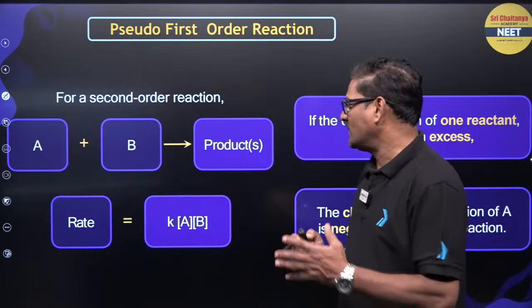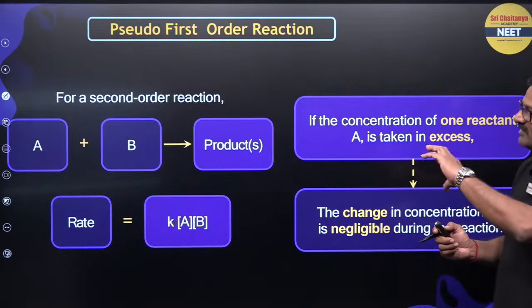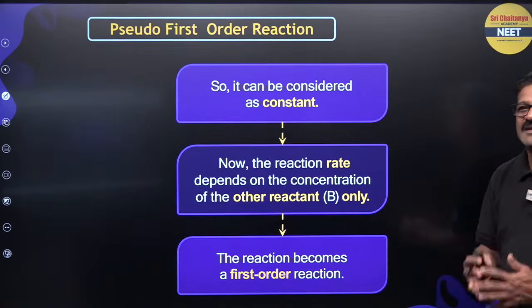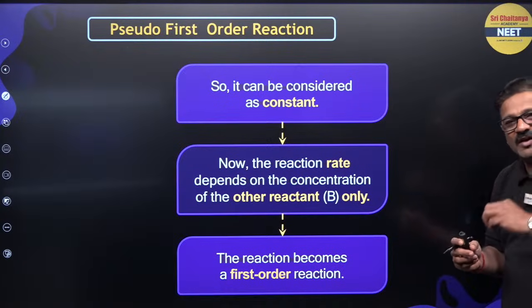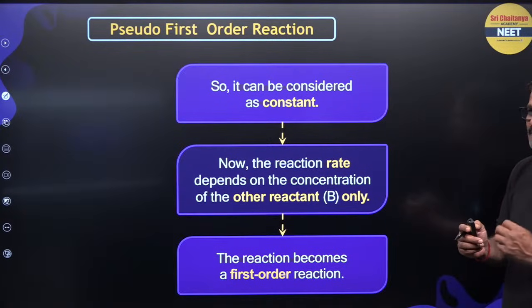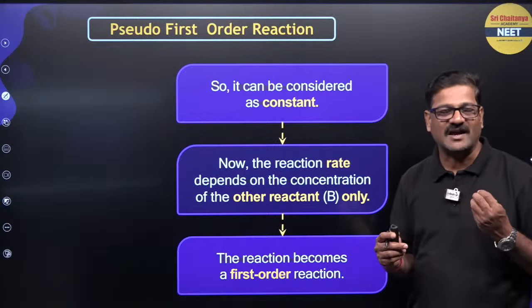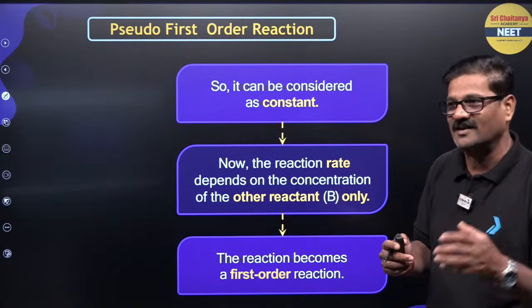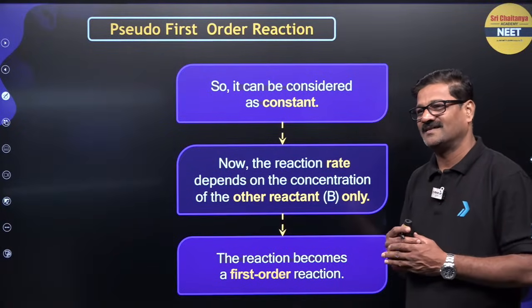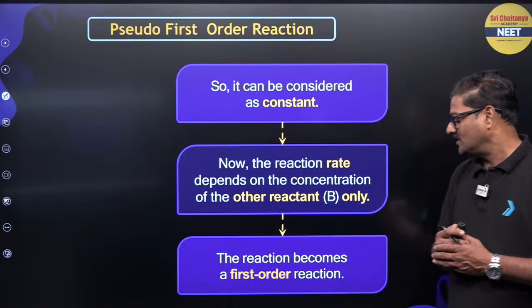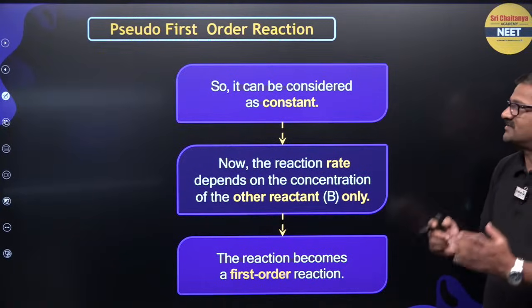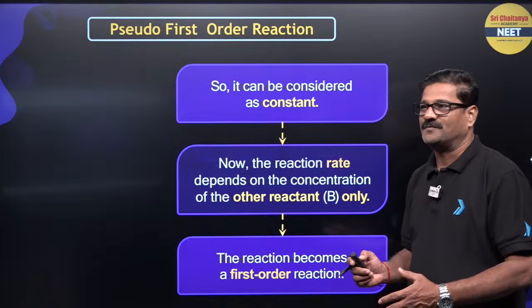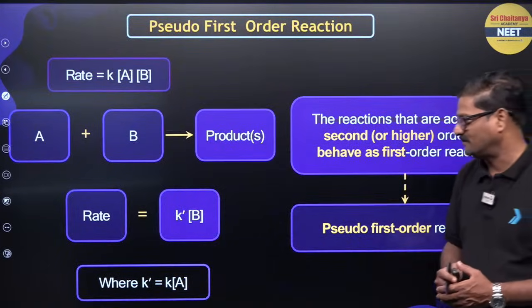Okay, so what will happen? The order with respect to A becomes 0. So what remains? The rate depends only on B. That is going to be the behavior of a first order reaction. So that is a pseudo first order reaction. So the reaction becomes first order. Such reactions are said to be pseudo first order reactions.